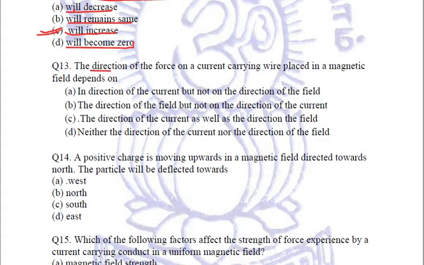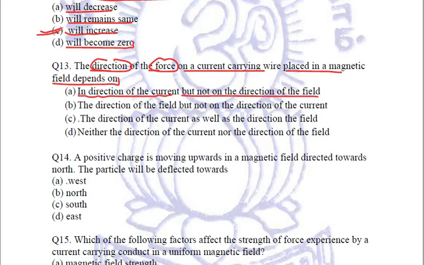Let's see the next question. The direction of the force on a current carrying wire placed in a magnetic field depends on the direction of. Let us see the options. The first option is it depends on the direction of the current but not on the direction of field.